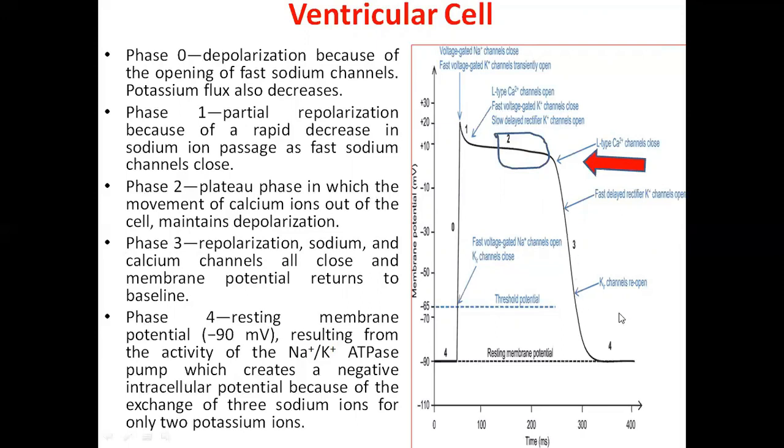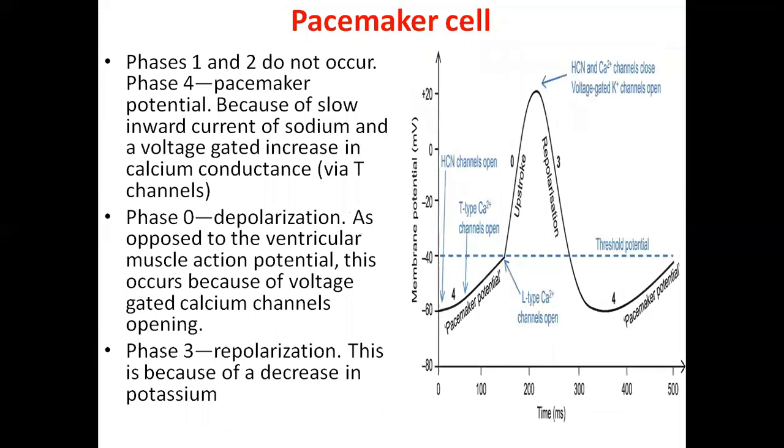Cardiac cells also contain the pacemaker cells, but their depolarization and repolarization are different. That's why the potential diagram is also different. Here phases 1 and 2 do not occur. Phase 4 is the pacemaker potential. Here, because of a slow inward current of sodium and a voltage-gated increase in calcium conductance via T channels, T-type calcium channels open.